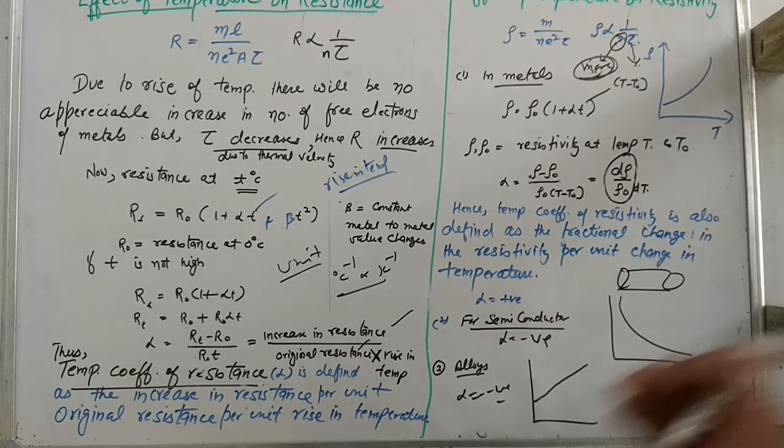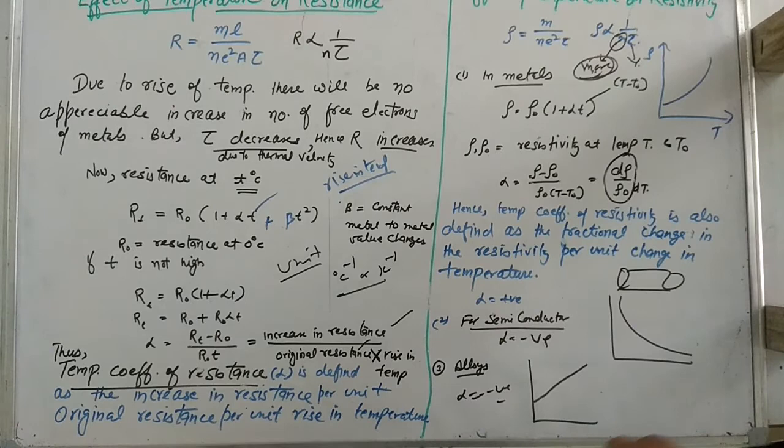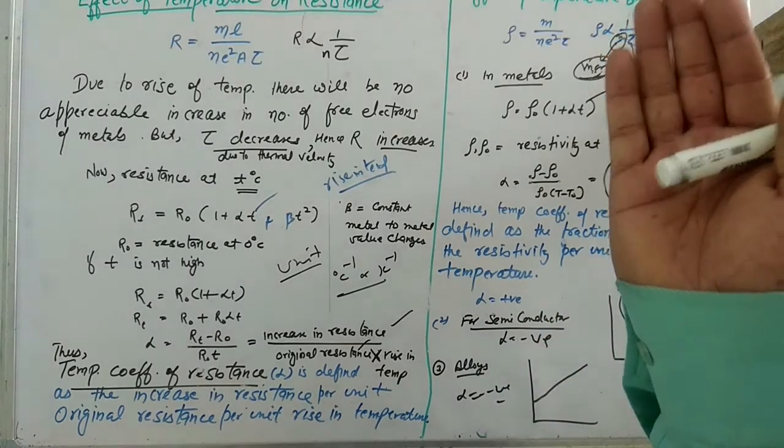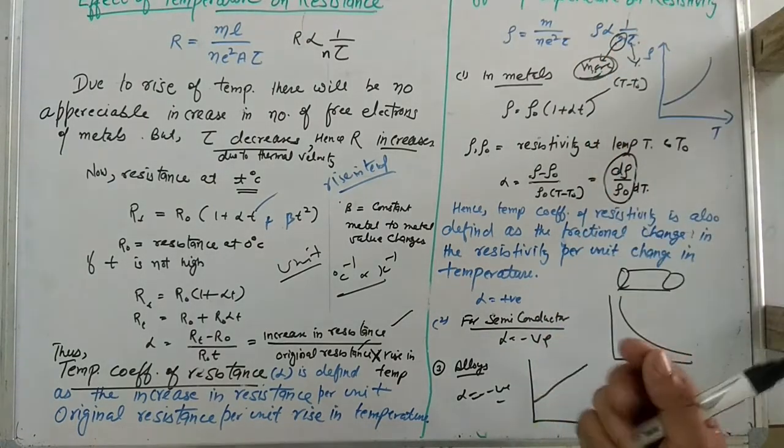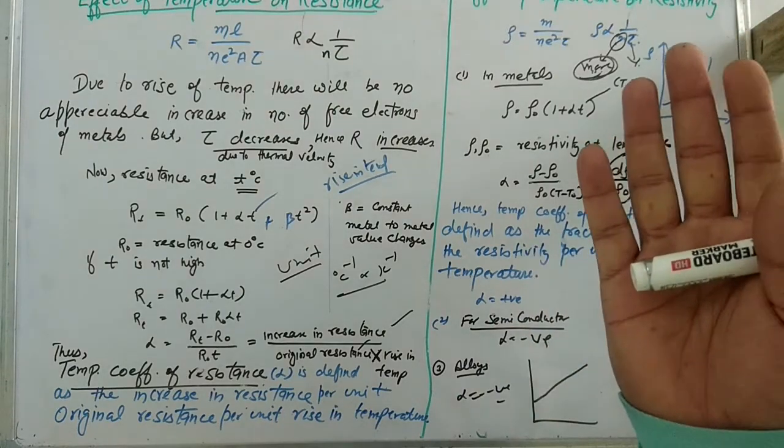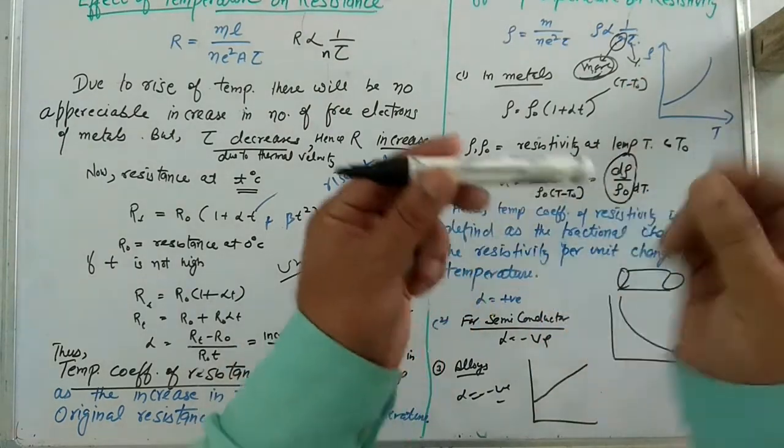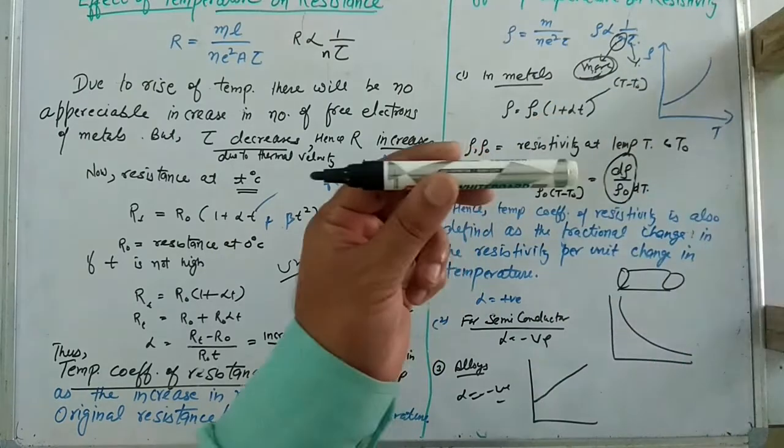So what are semiconductors, beta? They are half conductors. If the temperature increases, then they will become conductors because the number of free electrons will increase. So when the temperature increases, what happens? More free electrons come out.